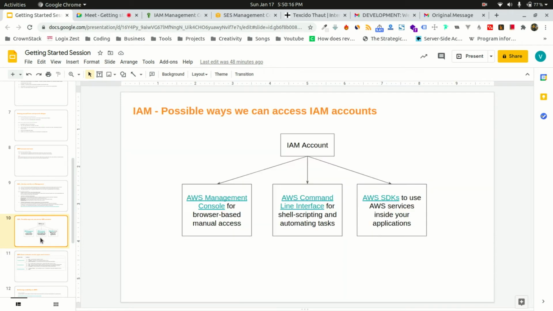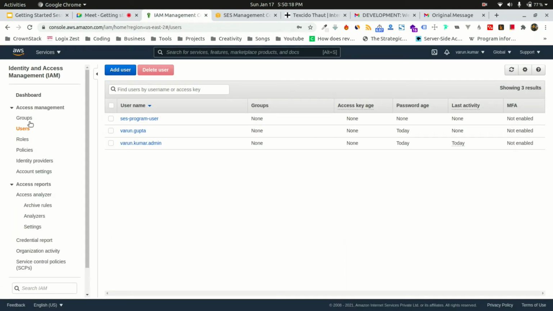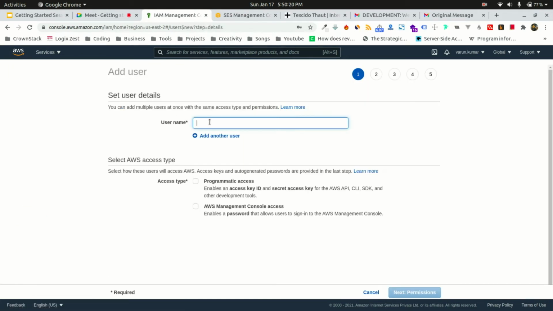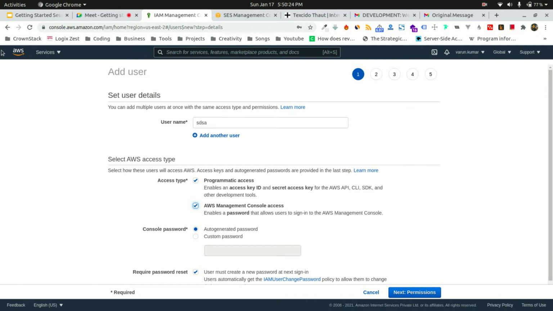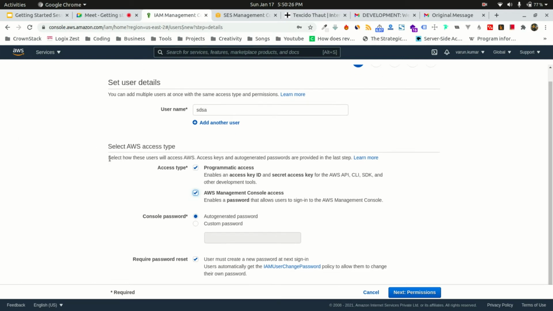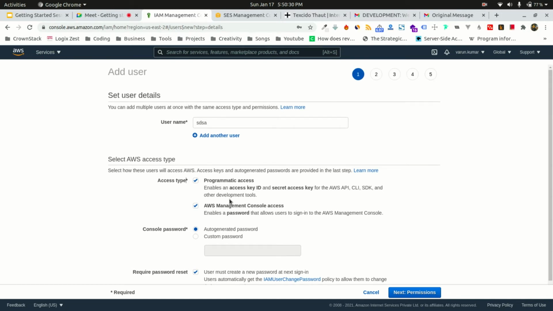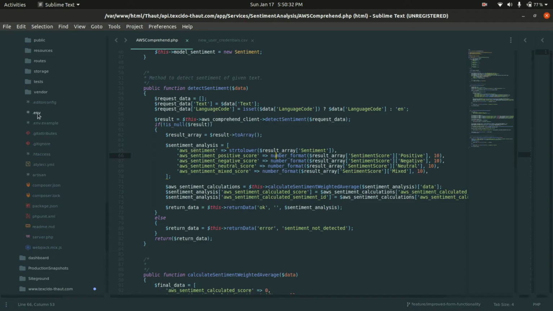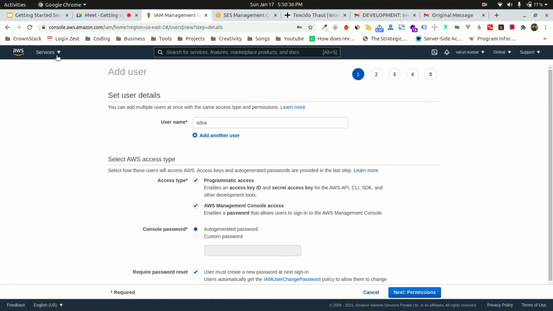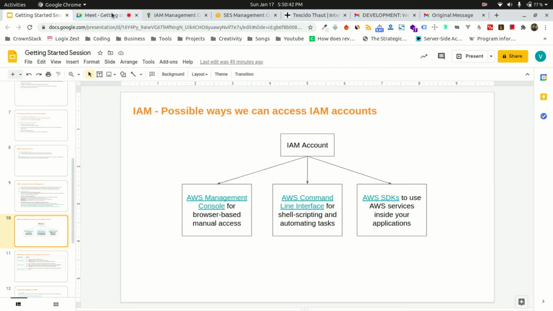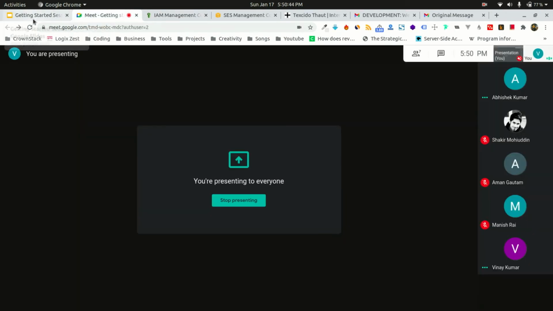What we can do is create a type of user that has programmatic access and also management console access. Both can be done. But it is mandatory that in your code, if you want to use Amazon services, you need to create an IAM user. You can use the root user also, but that is a very risky thing, so I believe nobody should use it.